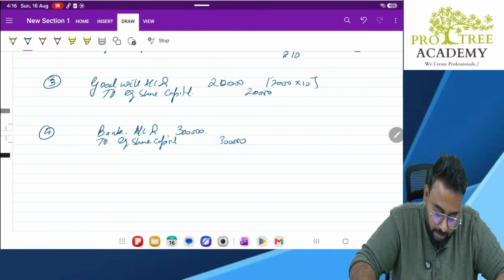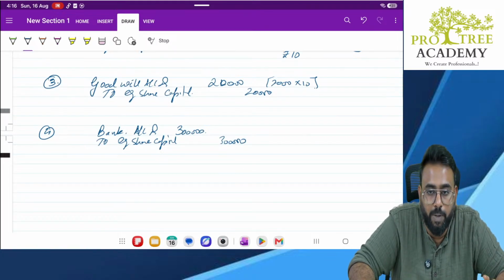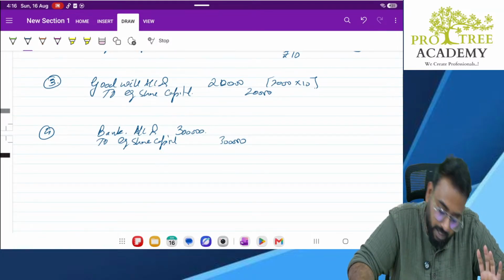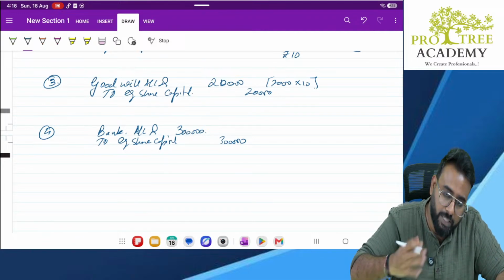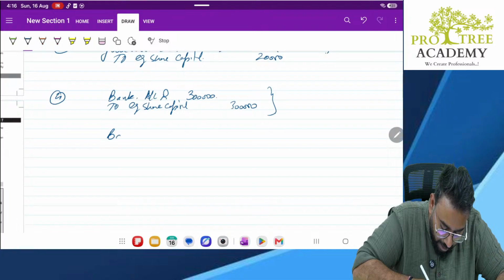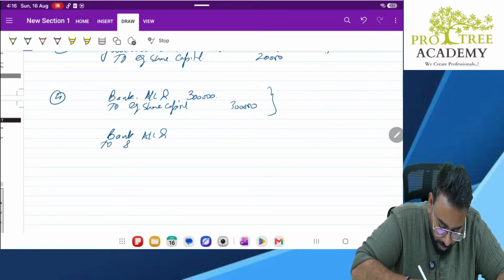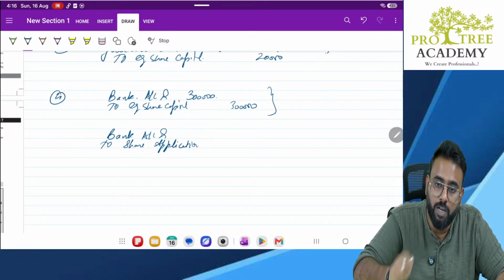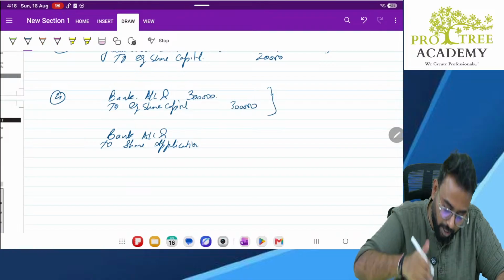One entry is enough. No, sir, I want to pass application and allotment. Okay, if you want to pass first call, second call, you can pass. Sir, I want to pass application money first. Fine, you pass. Bank account debit to share application. Don't use the word application only. Use the words application and allotment.